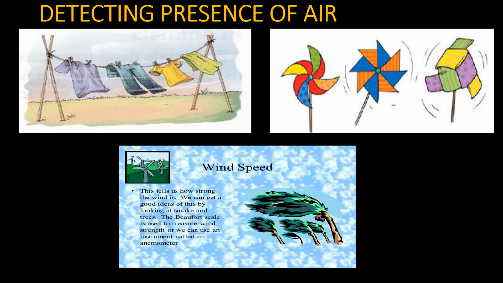Children, we are playing with a toy. One such toy we make with paper is called firki. You can see the picture of firki on the screen, as well as in the textbook, page number 15.1. With this fan in our hand, once we start to turn it, holding it in a hand, what will happen? It begins to rotate fast. This shows the presence of air. Because of the presence of air only, it is possible to rotate fast and we are enjoying this game.